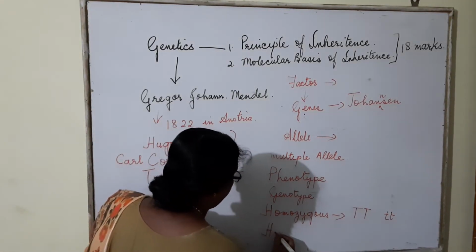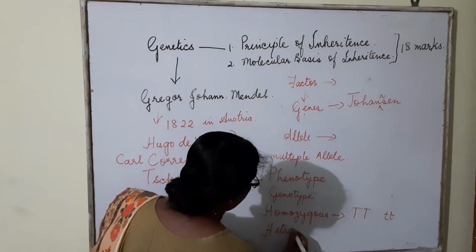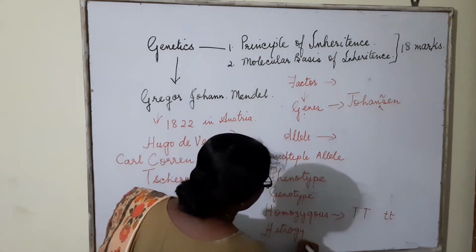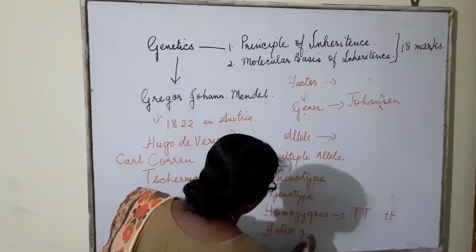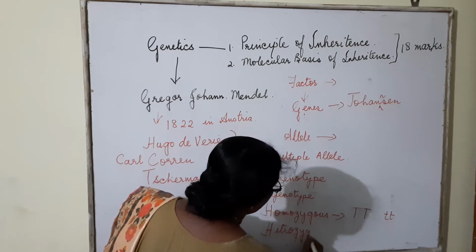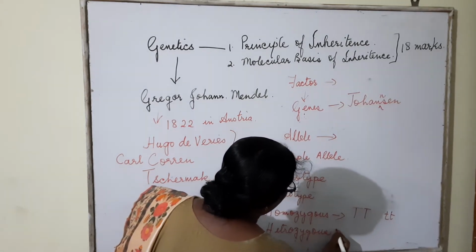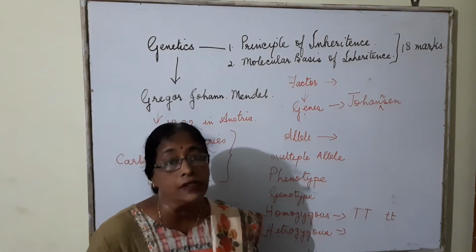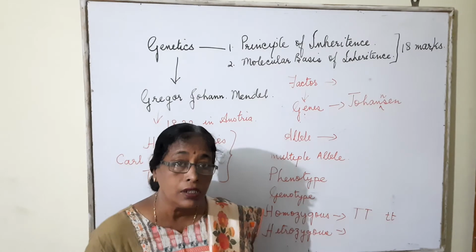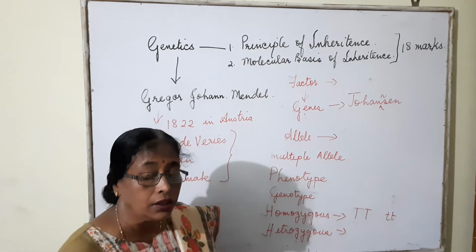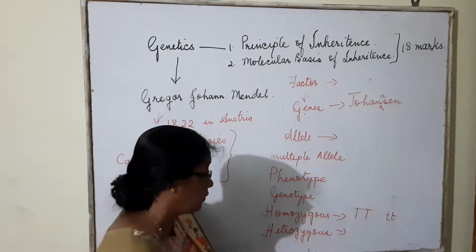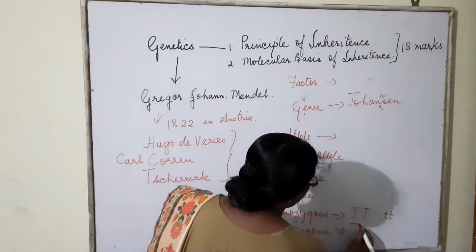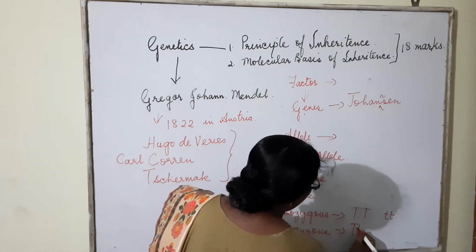Heterozygous refers to a condition when two alleles of a character are not similar, like capital T and small t.